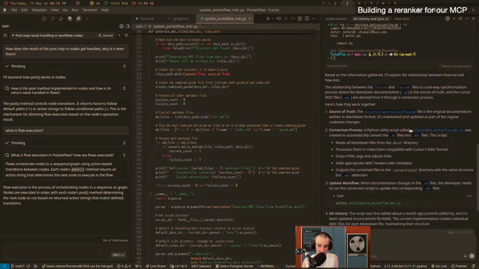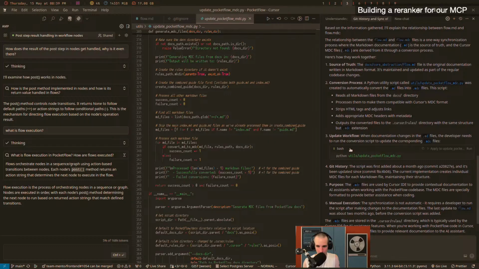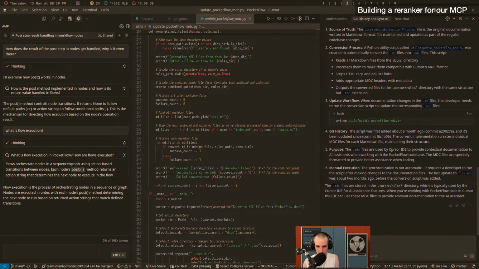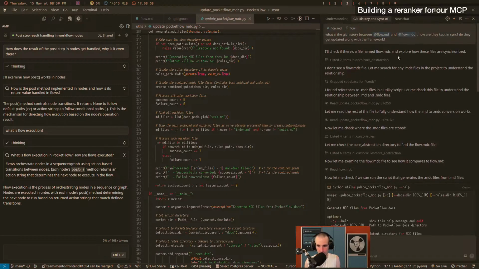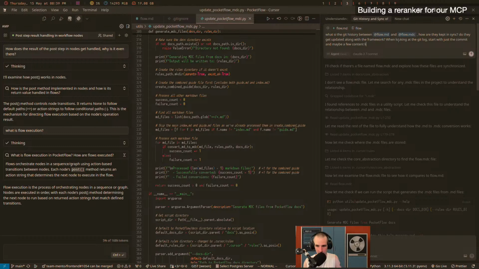So this guy, the second time, found something really interesting. It says there's an update Pocket Flow MDC PY, and I don't know when the script was added. It says a month ago, and it's been updated since. The current implementation creates individual MDC files for each markdown file. I don't know when it's run, so that could be a follow-up question, right? But let's see how often it is able to find that file, and also when looking at the Git log, start with just the commit and maybe a few content lines. Otherwise, we get too much info.